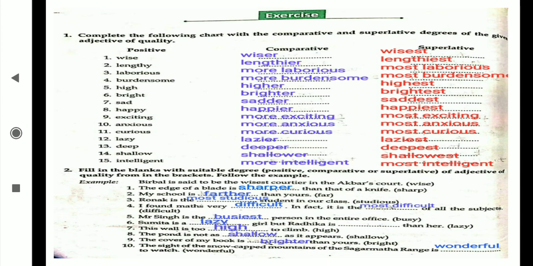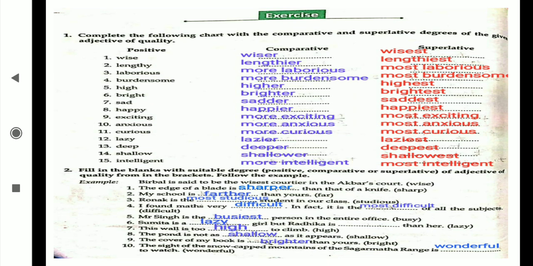Sumita is a dash dash girl. Now here than is also not there, the is also not there. That's why we'll take only lazy. And the remaining one filling the blank is there. Now what will come in that student? Radhika is dash dash than her. Than came, means what will come? It's a comparative and it's lazier. Lazier. Y becomes I. This wall is too high to climb.